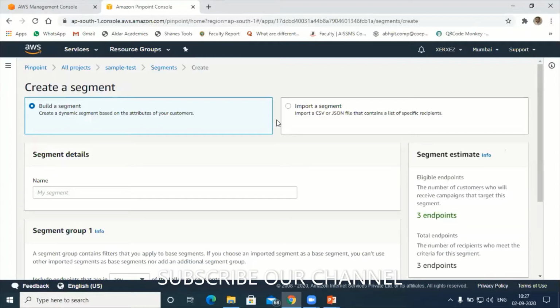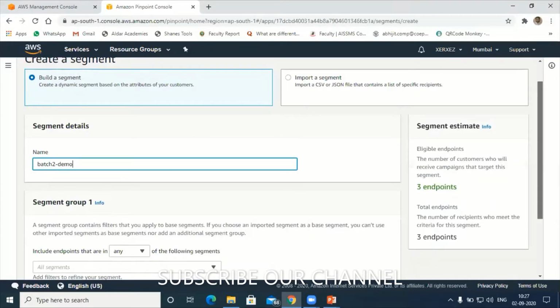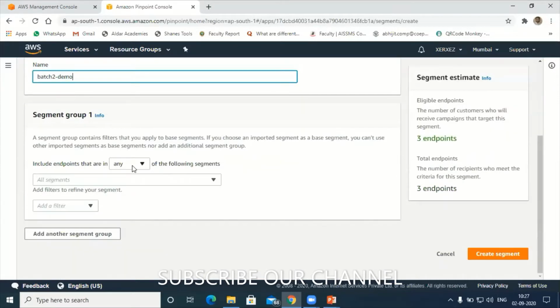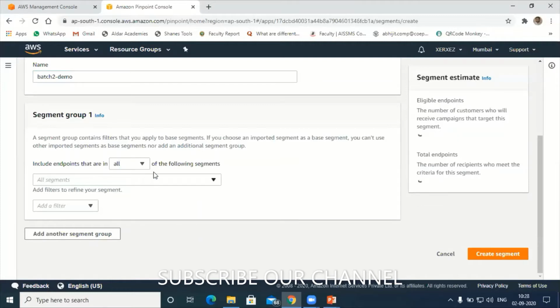So I will try to build one segment. We can import the segment also, either by JSON or by importing a CSV file. Next I'll create one, let's say batch 2 demo. Next here: include endpoints that are in all of the following segments. So I'm going to have all the endpoints here.